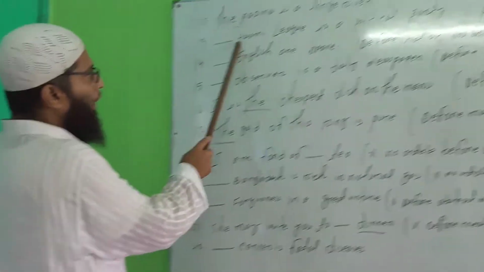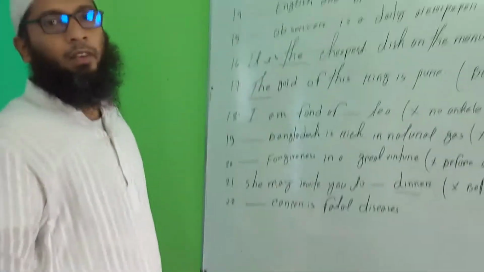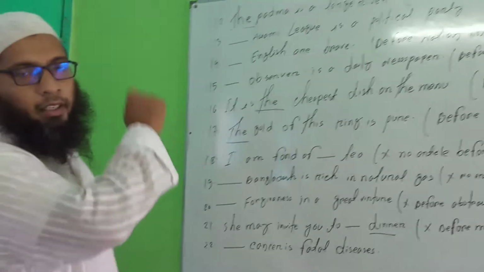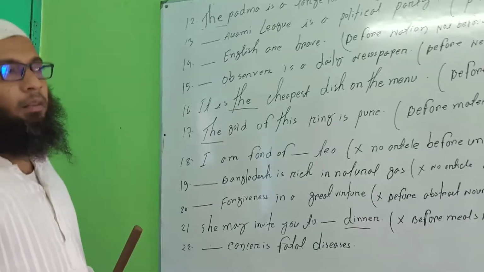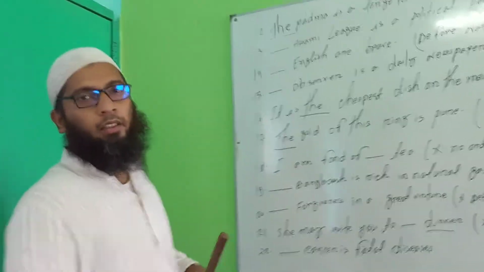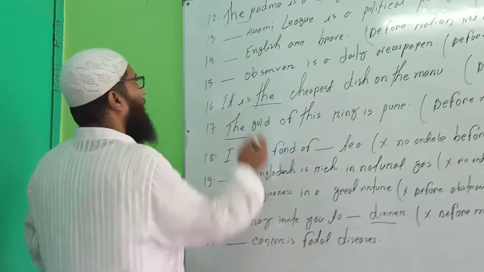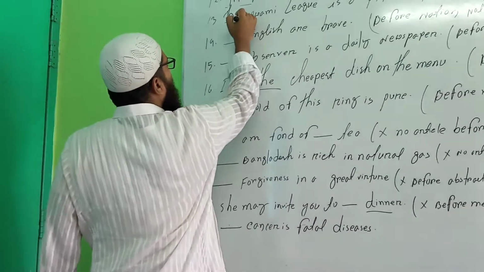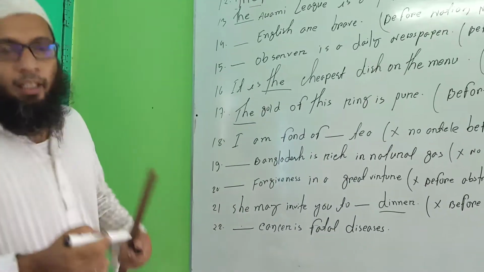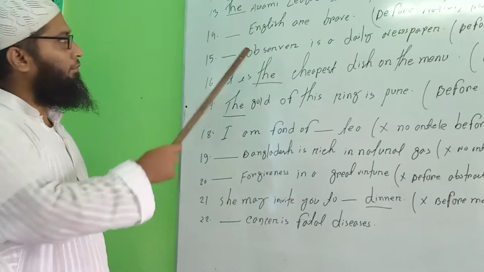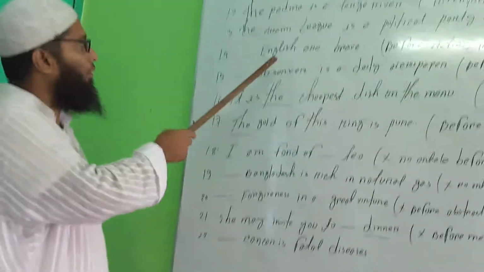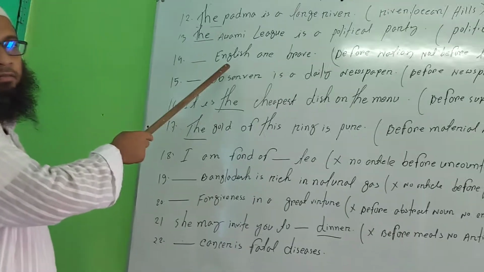A is a vowel, but because these are political parties, we do not seat "a" here; you will seat "the". A vowel হওয়াতে a হওয়ার কথা ছিল কিন্তু দা হবে. The Awami League is a political party.